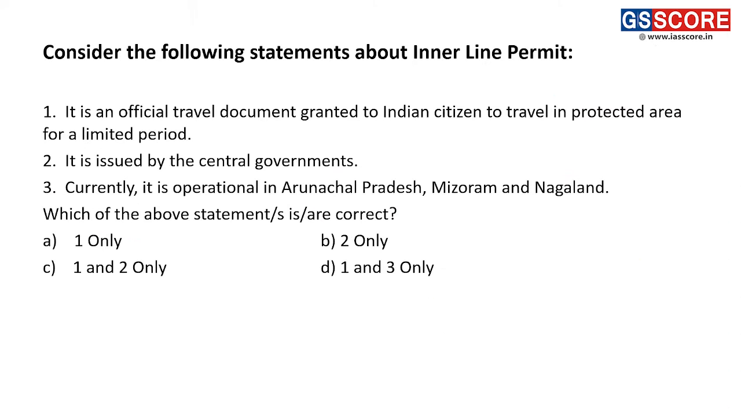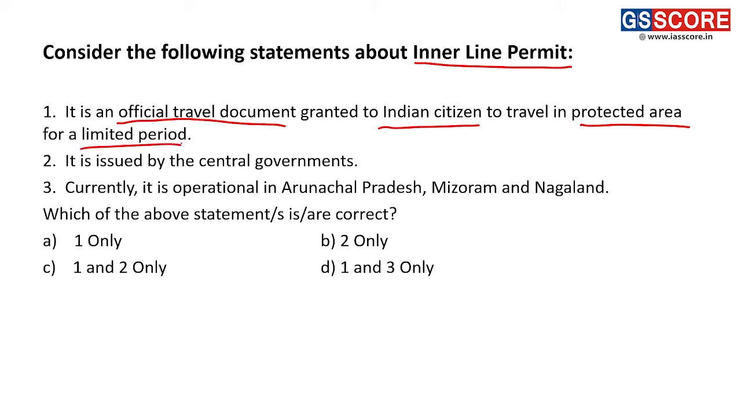All right, friends, let us look at question number 3. Question number 3 reads, consider the following statements about inner line permit. Inner line permit has been in news because there was considerable violence in the northeastern part of India with respect to it. The first statement says that it is an official travel document that is granted to Indian citizens to travel in protected areas for a limited period.